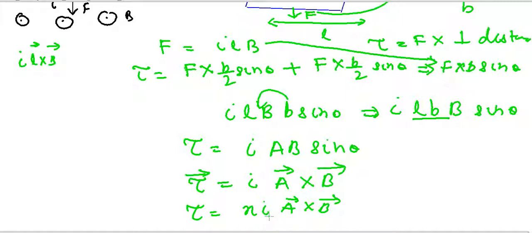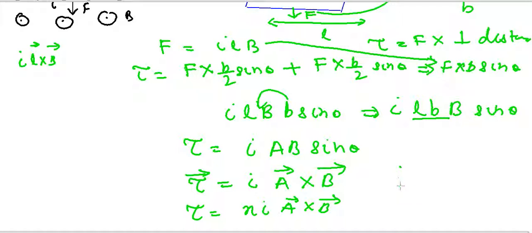So in this video we have discussed that magnetic field has 3 effects. The first effect is that it exerts a force on a charge which is in motion. Magnetic field exerts a force on a charge which is in motion. It has no effect on a charge which is at rest, but it exerts a force on a charge which is in motion, which is given by Q V cross B.